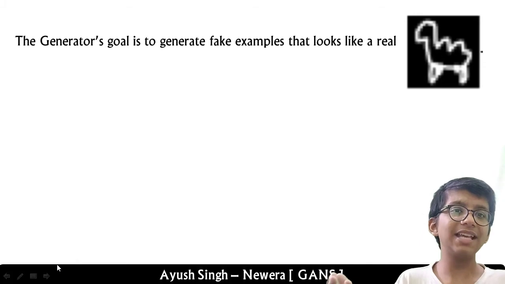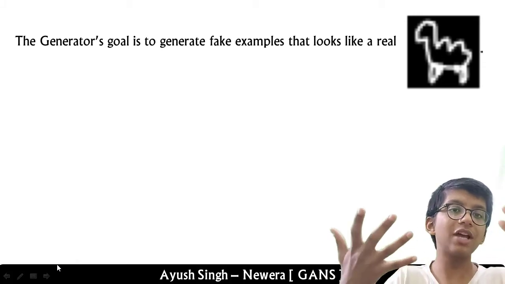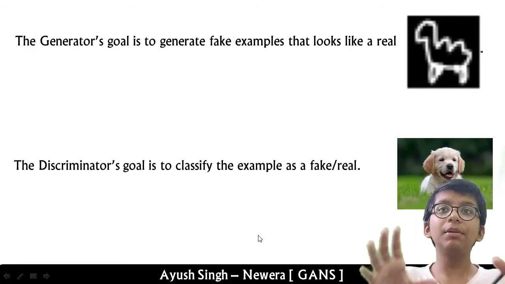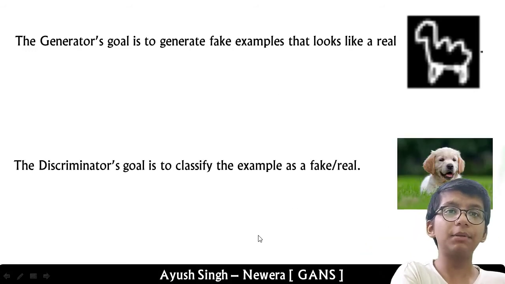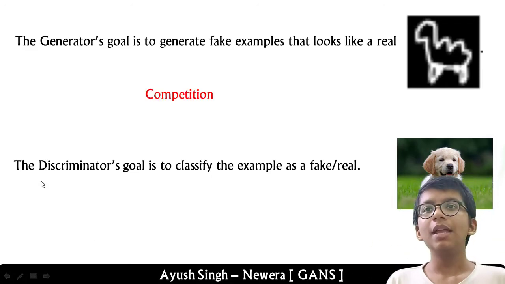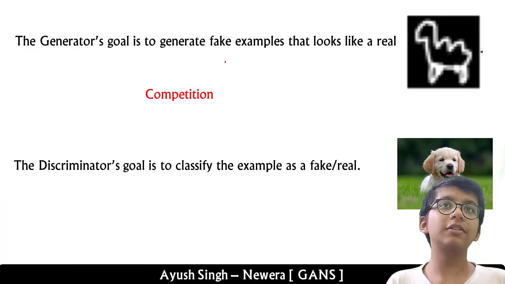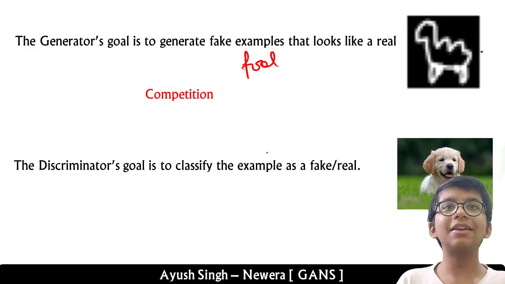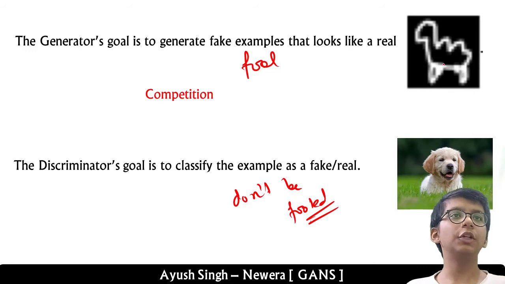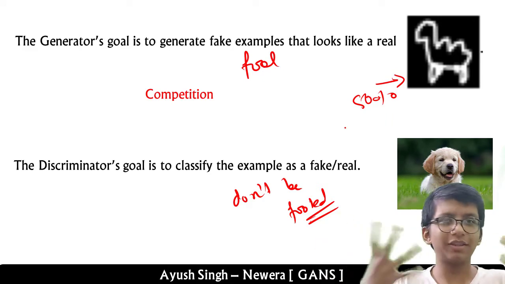Okay, so in general, the generator's goal is to generate the fake data from the real. So this goal is to generate the fake data that looks like real. And the second is the discriminator's goal, which is to classify the example as fake or real, and there is all this competition between them. So the generator tries to fool the discriminator, and the discriminator tries not to be fooled by the generator. Okay, so it generates, and the discriminator says, okay, this is 50% fake, then the generator will improve some more, and then like that.